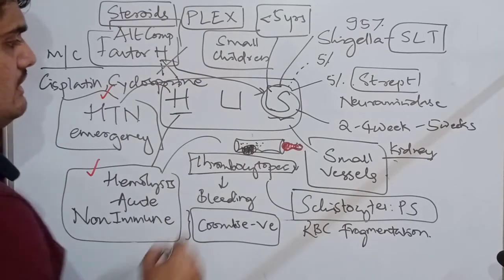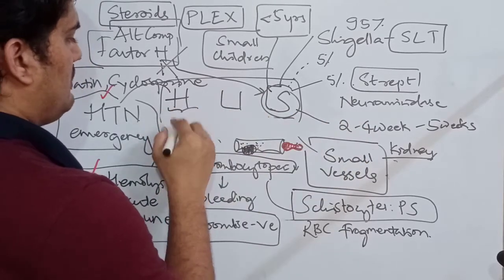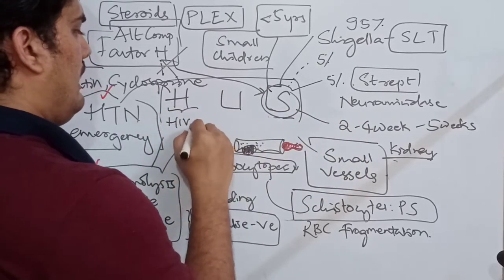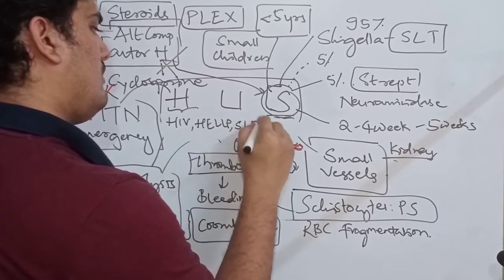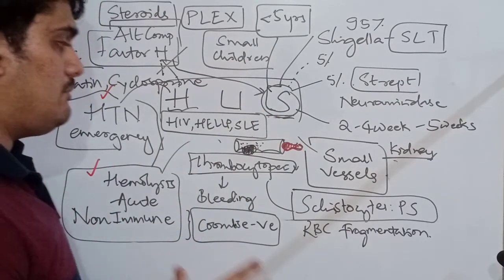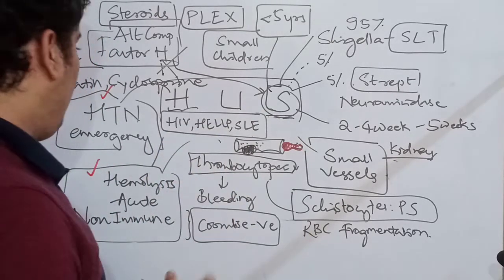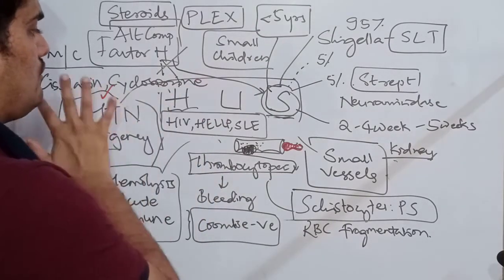There are many causes, but we can remember a few very important ones. Starting with H, that is HIV and HELLP syndrome, and starting with S, that is SLE. So these are the few important causes: HIV, HELLP syndrome, SLE, cisplatin and cyclosporine.